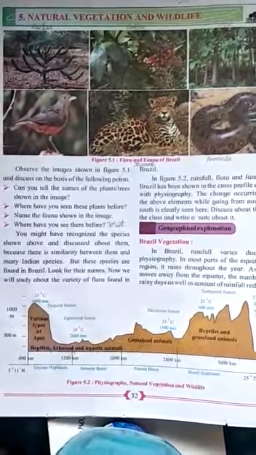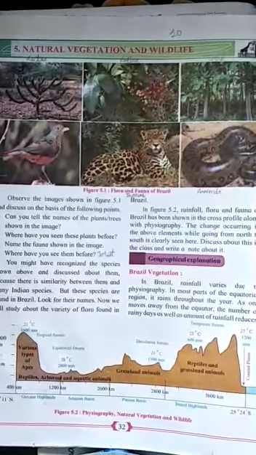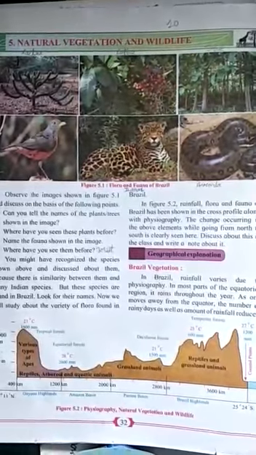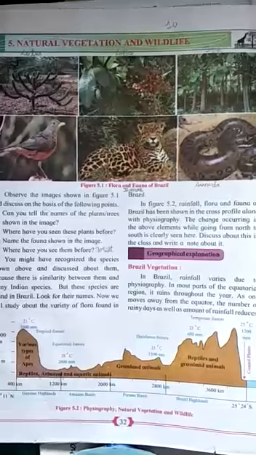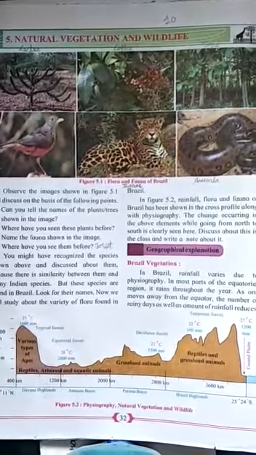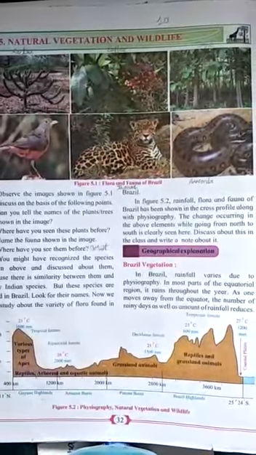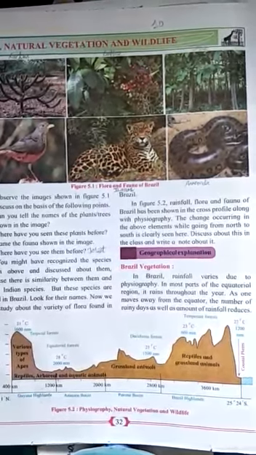Let us see. Whenever we talk about the vegetation of any country, we first see what physiography and climate that particular country has, because of these two reasons the vegetation and the wildlife vary from region to region.